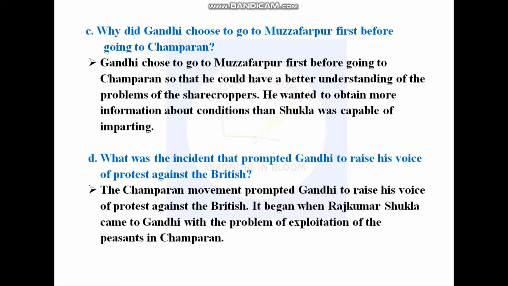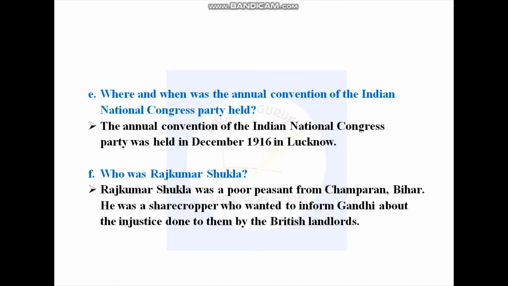What was the incident that prompted Gandhi to raise his voice of protest against the British? The Champaran movement prompted Gandhi to raise his voice of protest against the British. It began when Raj Kumar Shukla came to Gandhi with the problem of exploitation of the peasants in Champaran. Where and when was the annual convention of the Indian National Congress Party held? The annual convention of the Indian National Congress Party was held in December 1916 in Lucknow.